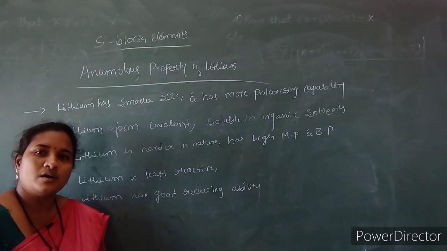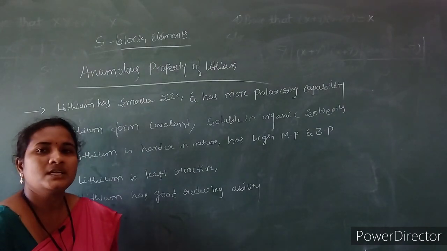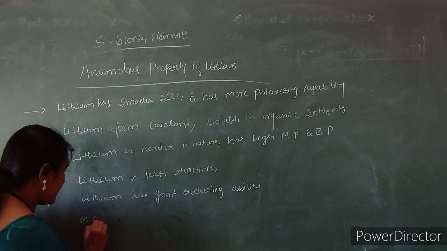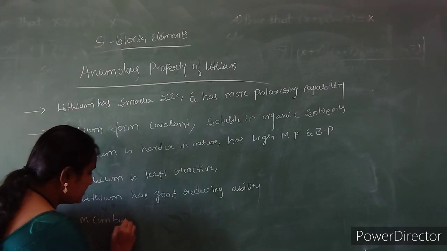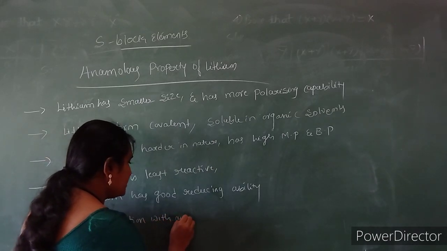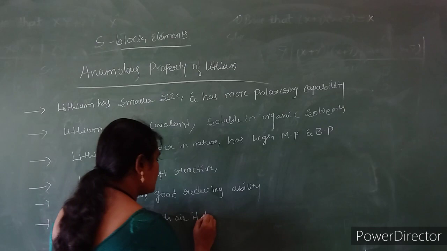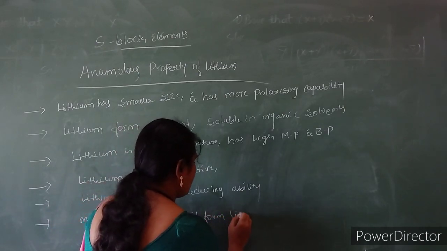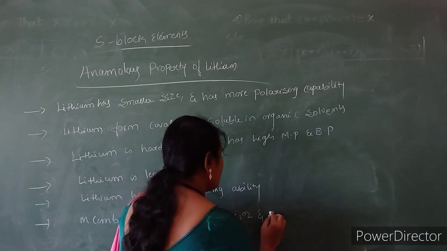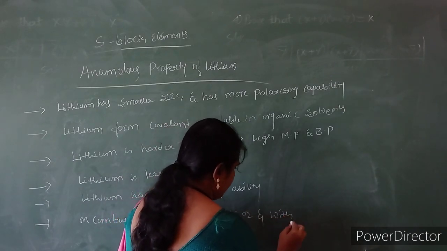On combustion with nitrogen, it forms lithium nitride. On combustion with air, it forms lithium oxide, and with nitrogen it forms lithium nitride.